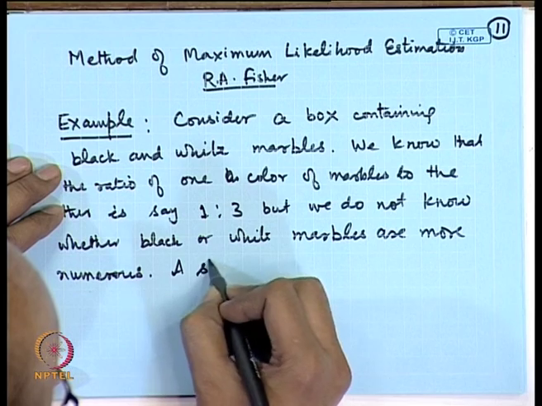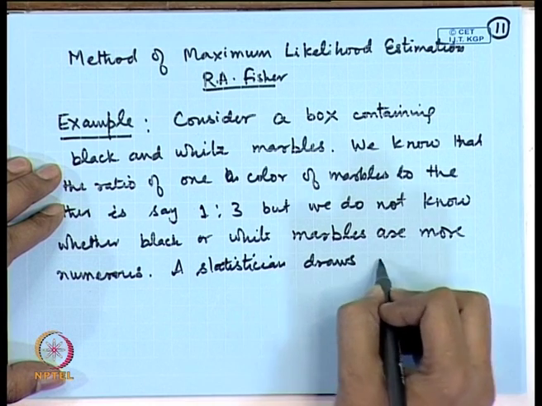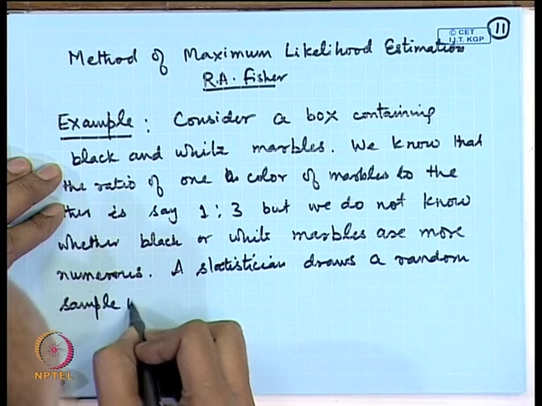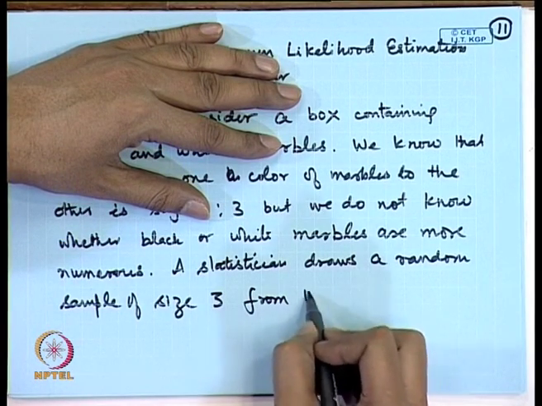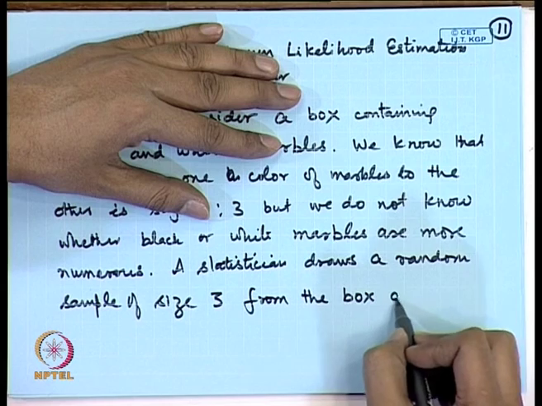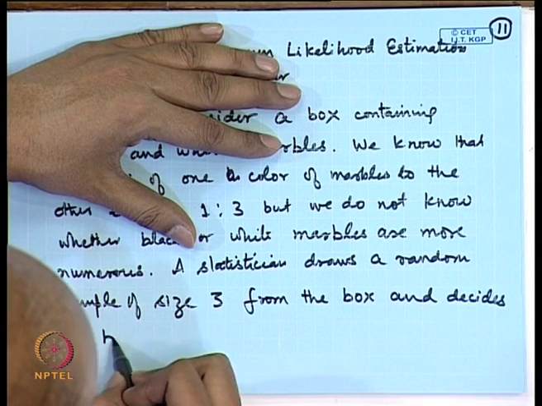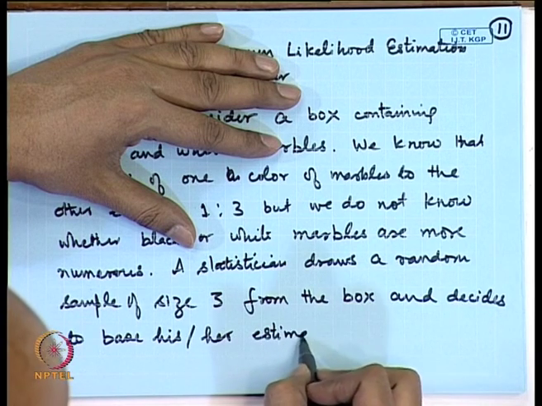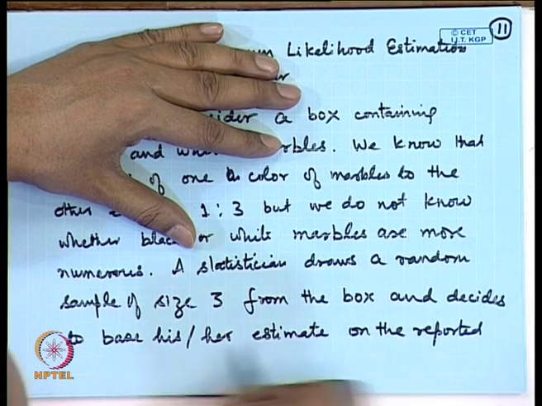So, we can consider this problem in the following fashion. A statistician draws a random sample of size 3 from the box and decides to base his estimate on the reported outcome.